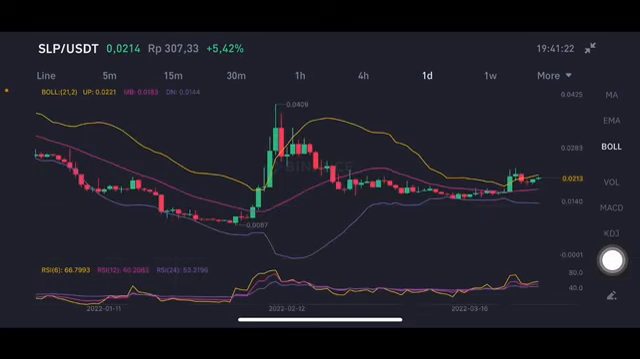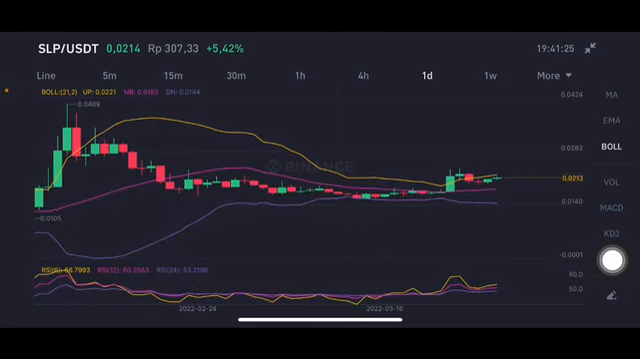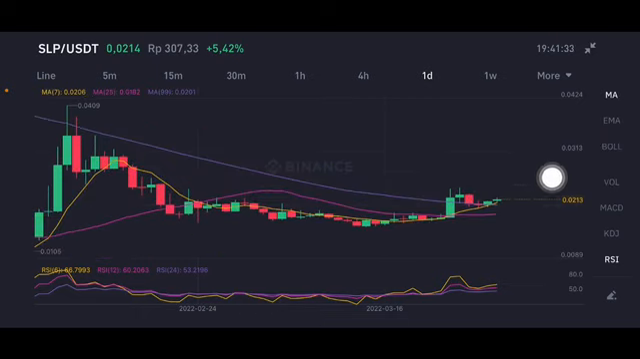Right, we're gonna go to the daily chart. Basically it's already 2 days having green bar, but not so much, only going to the yellow one side, upper band 0.0221 US dollar. For the moving average, also above all of the moving average, right?